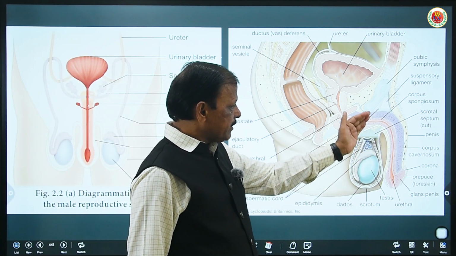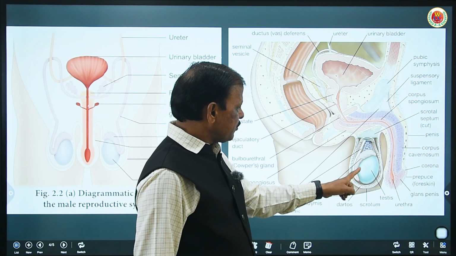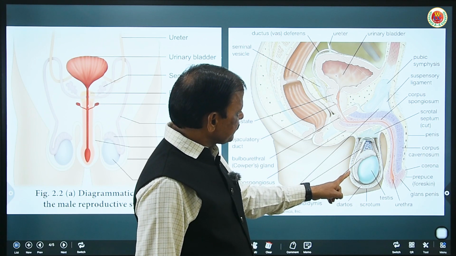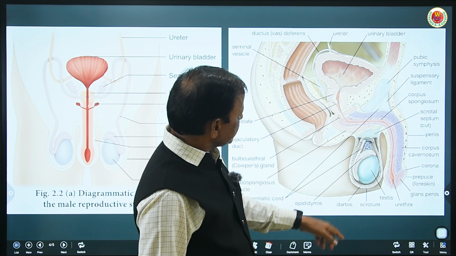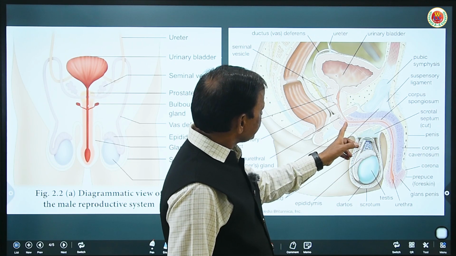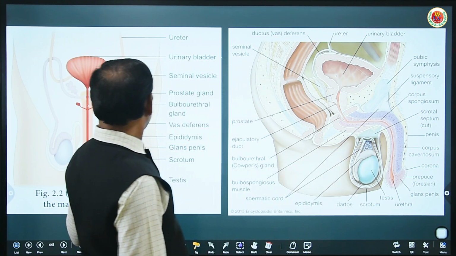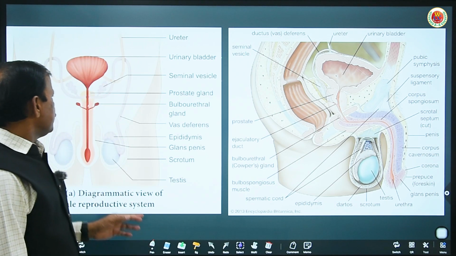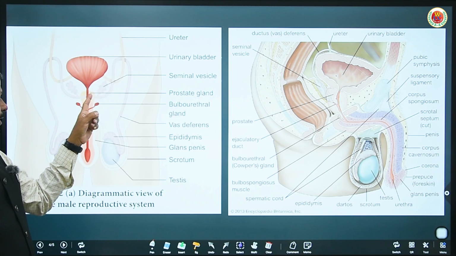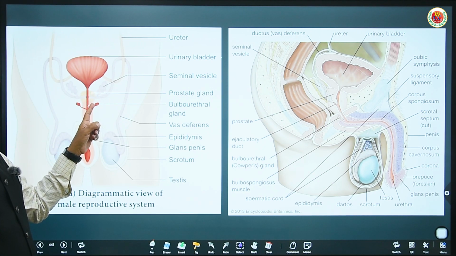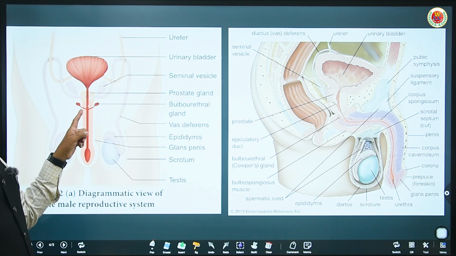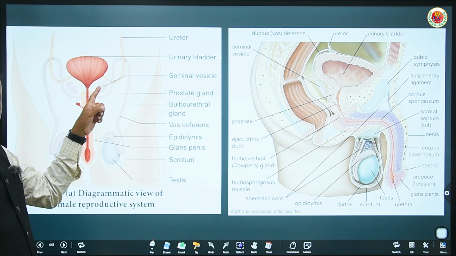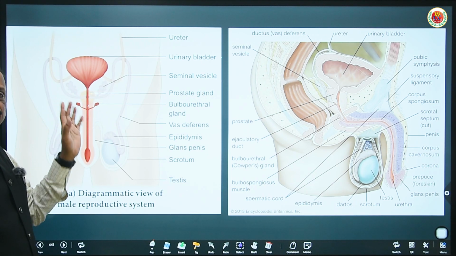So here in this diagram from the side, it is shown how the testes open into rete testis, vasa efferentia, epididymis, vas deferens, and this vas deferens then continues inside the penis. Here it is clearly shown, the vas deferens opens into the penis, which receives a pair of seminal vesicles, a prostate gland, and bulbourethral, also called Cowper's gland, whose secretion is added to the sperm. The mixture of seminal fluid produced by the seminal vesicle with sperm together is called semen.